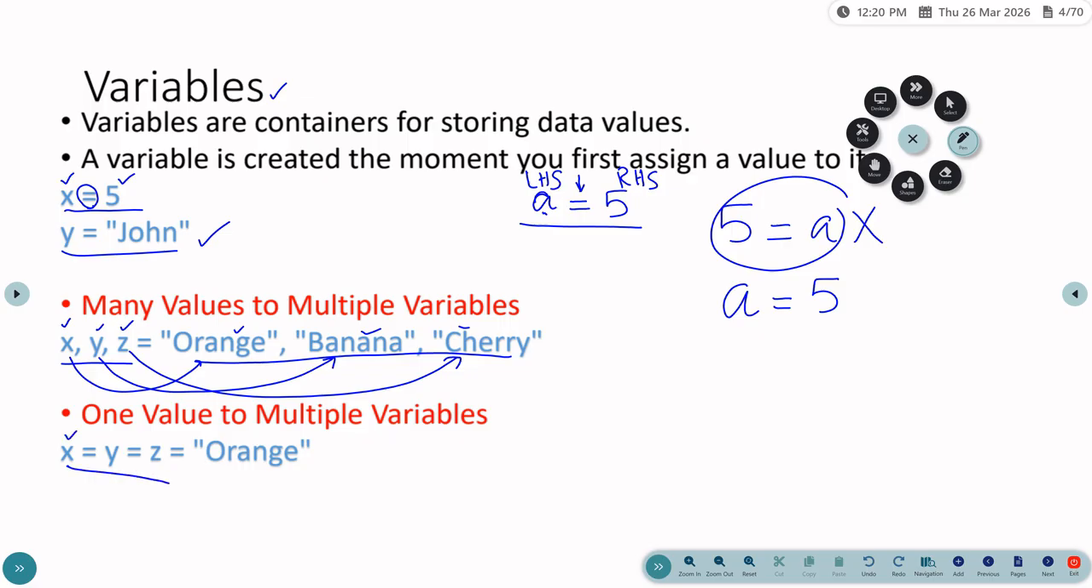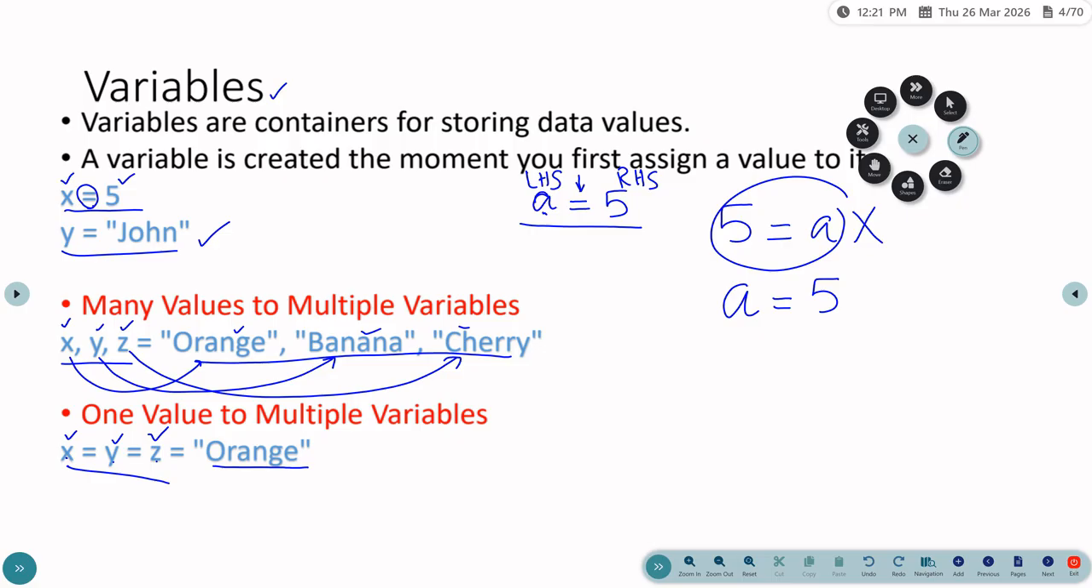Here also three variables are there, x, y, and z. But all these variables are assigned a single value, orange. So x is also orange, y is also orange, and z is also orange. Okay, this is variables.